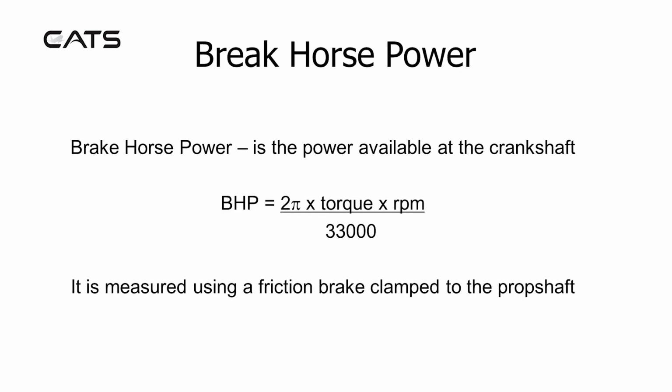Brake horsepower is the power available at the crankshaft. There's a formula for it, which is 2 pi torque multiplied by RPM over 33,000. It's measured using a friction brake clamped to the prop shaft.